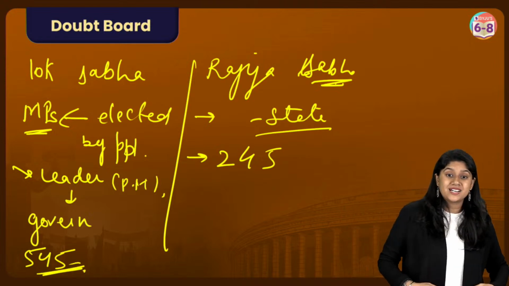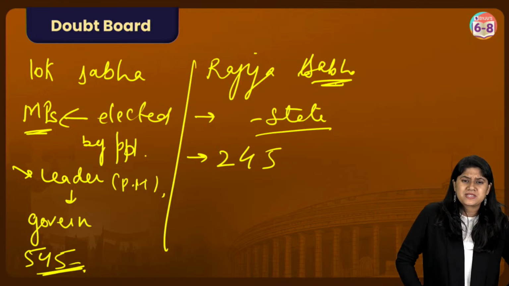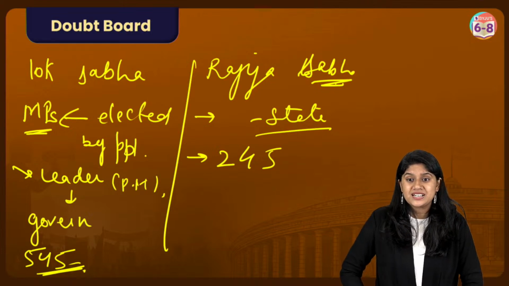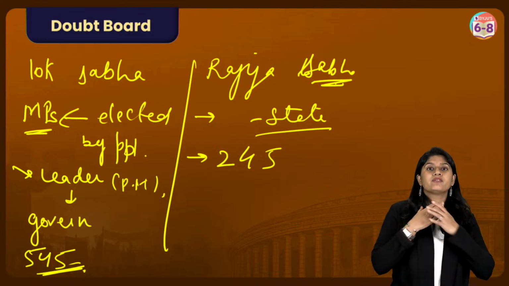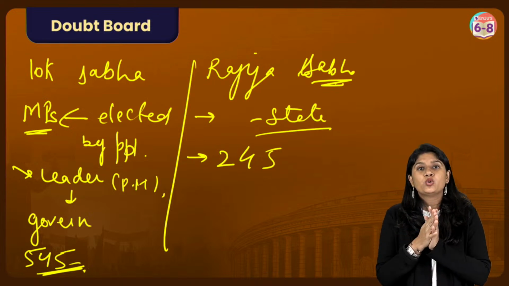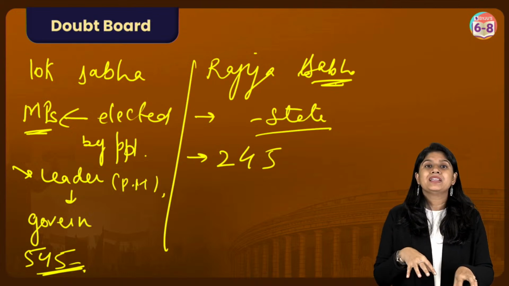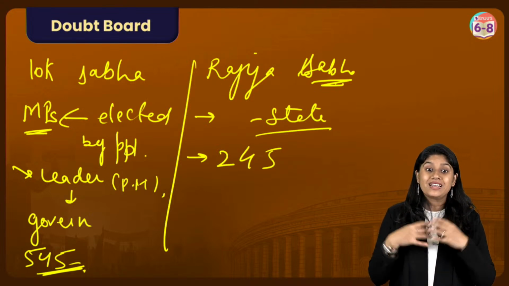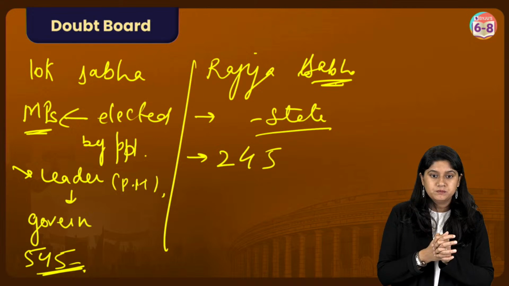Now, why is the president elected indirectly? So can you quickly tell me how the president is selected? See, indirectly means we are not selecting the president directly, right? We are not the ones who will be voting for the president. That is done by the members of the parliament, right? They are the ones that will be selecting or electing the president. Clear?